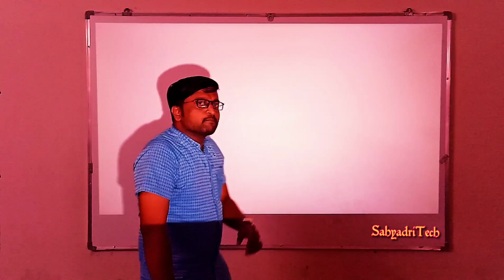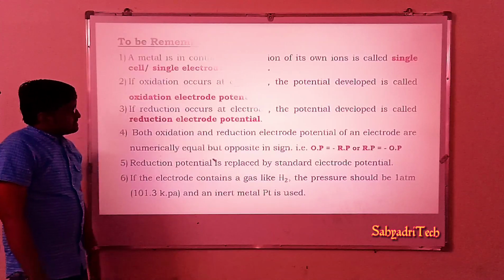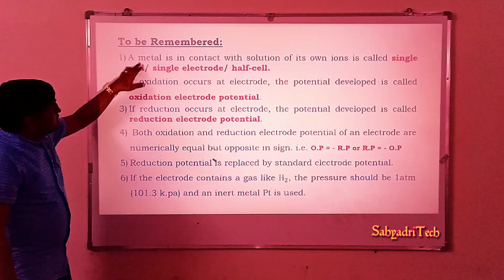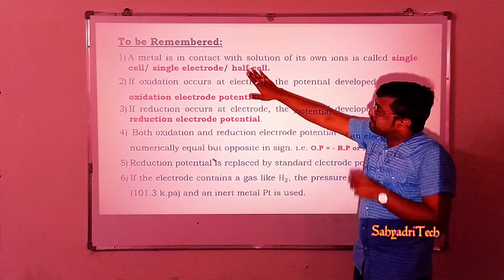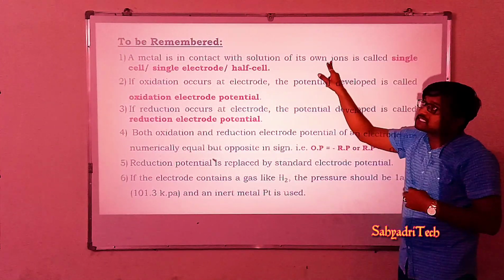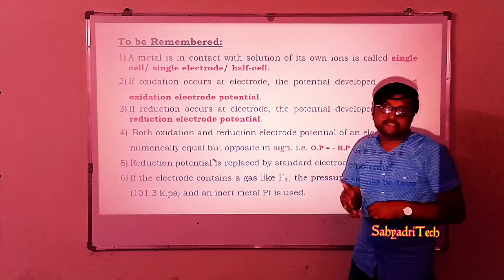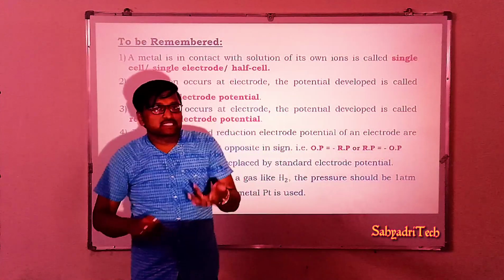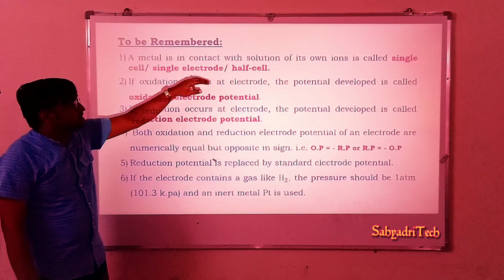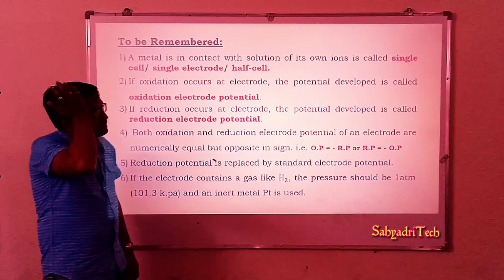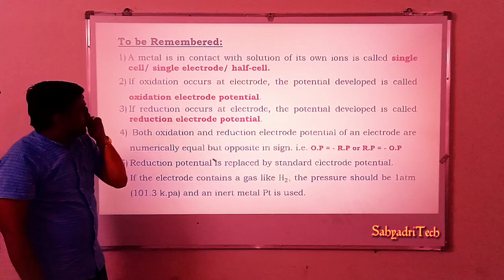Now coming to some important concepts to be remembered. As I already mentioned, a metal is in contact with the solution of its own ions. Whenever a metal is in contact with the solution of its own ions, it is called a single cell. It is also called a single electrode, or a half cell. So what is a half cell or a single electrode? A metal in contact with the solution of its own ions is called a half cell, single cell or single electrode.